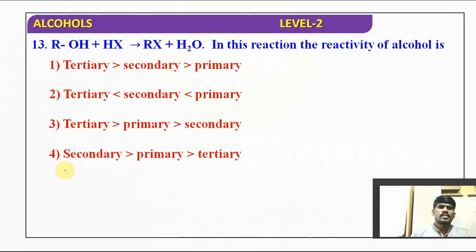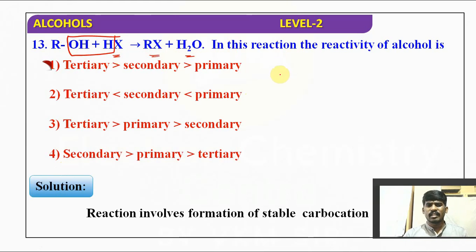Yeah, it is Groove's process. ROH plus HX giving rise to RX plus H2O. H and OH combined, right? Treating with HX in the presence of anhydrous ZnCl2 is called Groove's process. Reactivity can be given as tertiary greater than secondary greater than primary, that you know. Why? Because it proceeds through the formation of a carbocation intermediate.